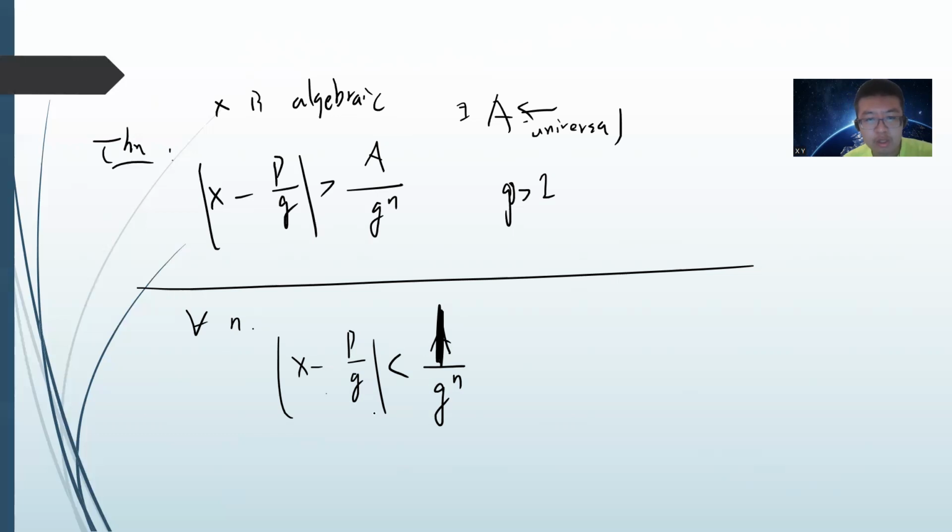But the Liouville number doesn't satisfy the previous lemma. So that means this Liouville number must be transcendental by definition, because for every n you can always find p, q such that it's less than 1 over q to the n. It doesn't satisfy this condition.